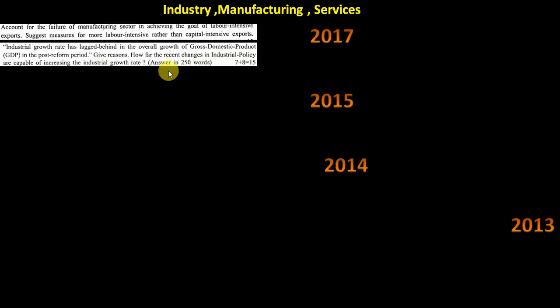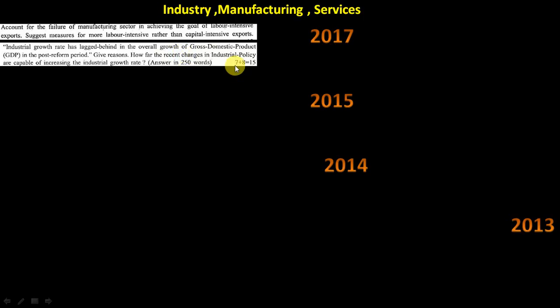Now we have Make in India, and manufacturing is being boosted, so all those things they are asking. It is a comparison between industrial growth and the GDP growth rate, because we know GDP is anyway on the higher side and increasing. We are becoming the fastest growing economy, but industrial growth compared to that is being asked.